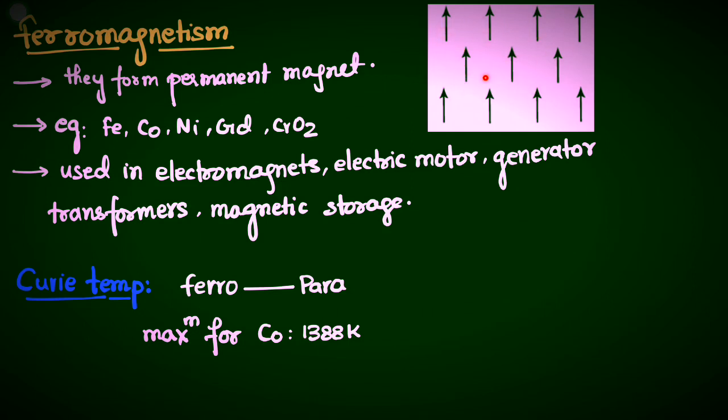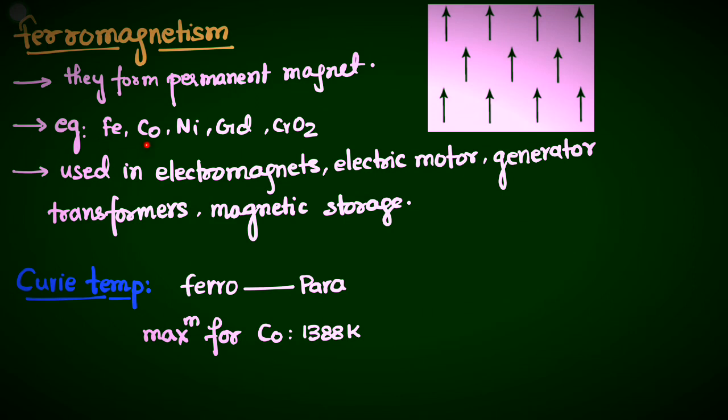In paramagnetism, they become randomly oriented again in the absence of a magnetic field. So ferromagnets form permanent magnets.